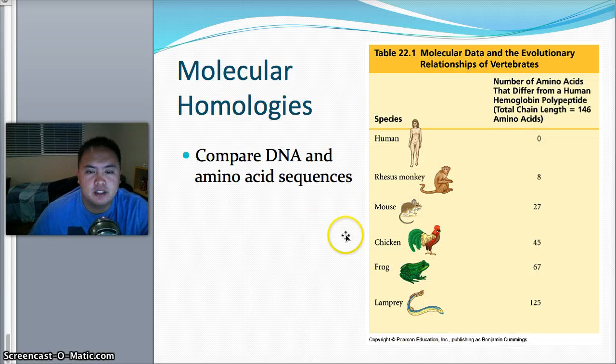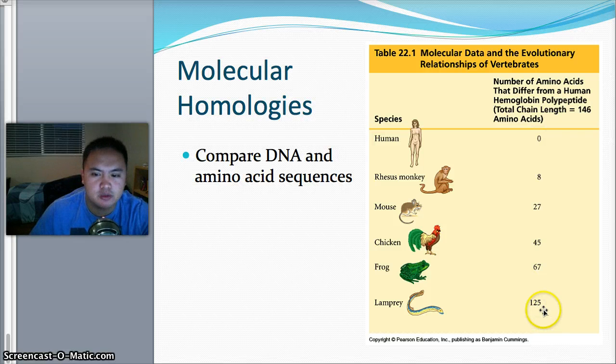Molecular homologies, we're talking about DNA. We're going to talk about DNA and amino acids a little bit later, but if you remember from biology, a chain of DNA, millions and millions of chain lengths long, even though there are a bajillion possibilities, across many different organisms has very similar sequences. DNA has A, T, G, and C. In a chain length, they found that a monkey, out of a million-long DNA chain, only differs in eight pieces.